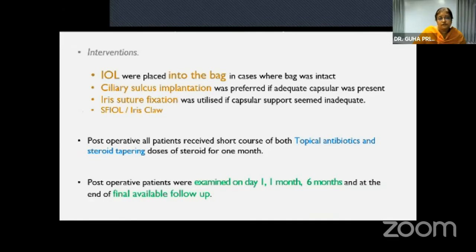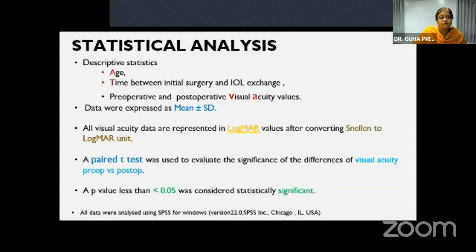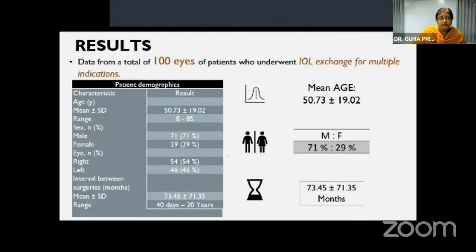Post-operatively, they received a short course of topical antibiotics and steroids in tapering doses for 1 month, and they were examined on the first post-operative day, 1 month, 6 months, and at the end of the final follow-up. The statistical analysis included the age, time interval between the initial surgery and the exchange, and pre and post-op visual acuity values. The data were expressed as mean plus or minus standard deviation. All the data was represented in logMAR values after converting the Snellens to logMAR, and a paired t-test was used, and a p-value less than 0.05 was considered significant.